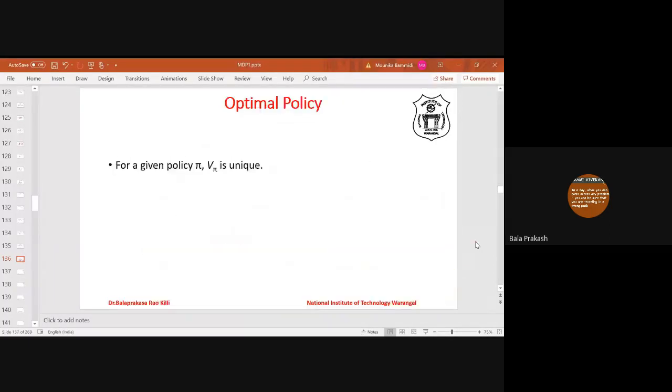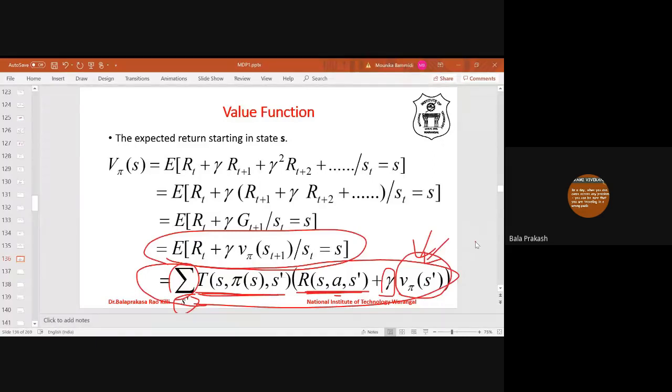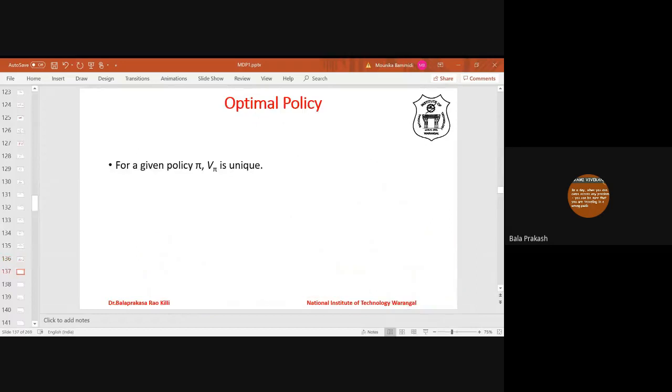Okay. Now, this is the expansion of the expectation operator: the sum of transition probability multiplied by immediate reward plus discount factor times the value of the next state. This sum is over all possible next states. For a given policy phi, v phi is unique.